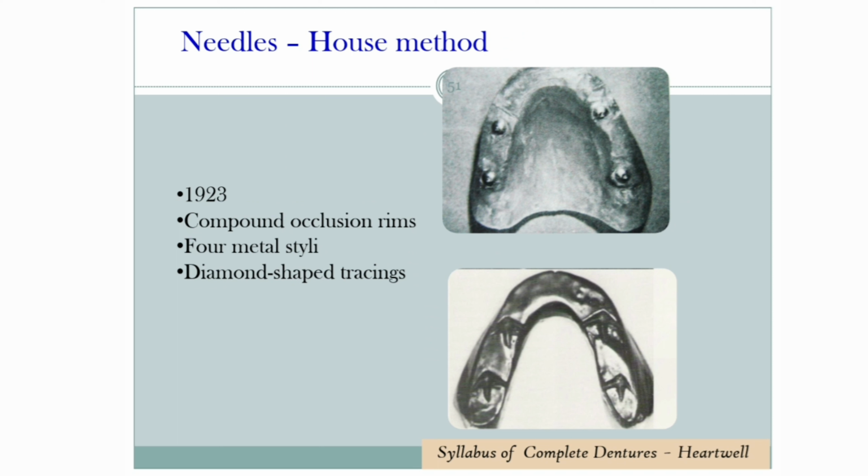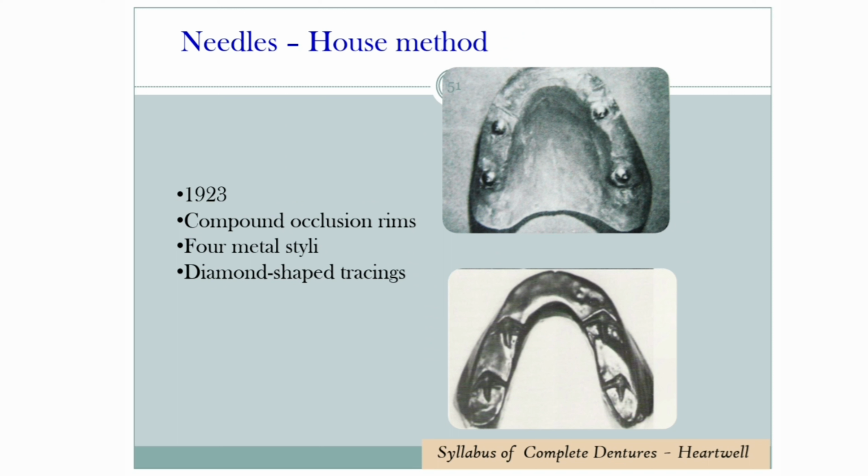Coming to the Needles house method. This is one of the most commonly used functional methods. It was proposed in 1923. It involves the fabrication of occlusal rims made from impression compound. 4 metal beads or styli are embedded into the premolar and molar areas of the maxillary occlusal rims. The occlusal rims are inserted into the patient's mouth and all the above mentioned factors affecting functional centric relation are considered.